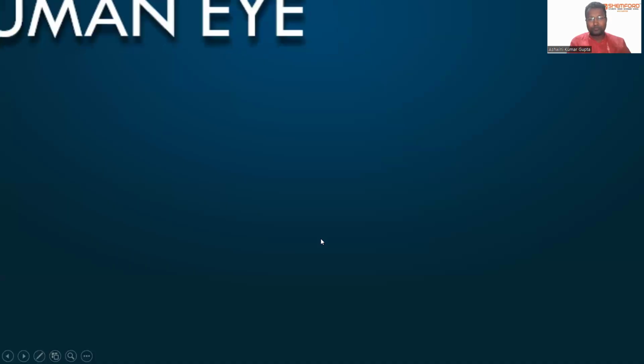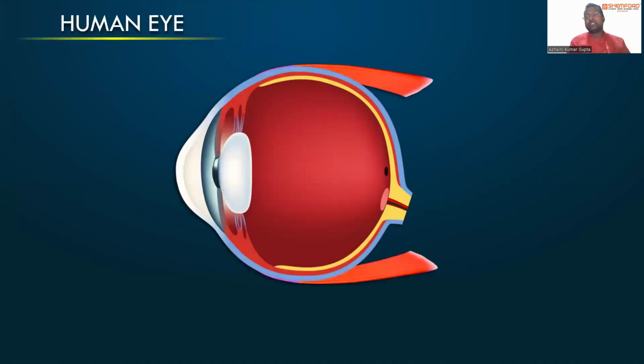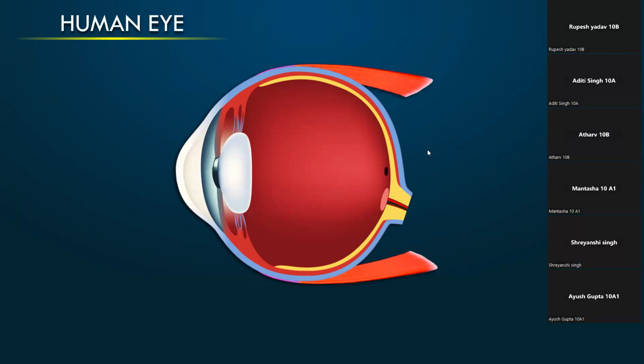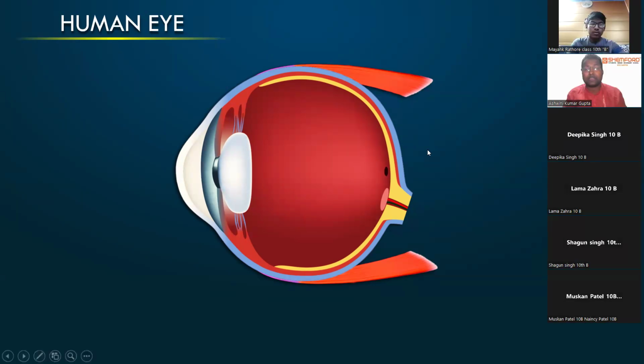Now, today we will be discussing the topic called the human eye, right? See, the human eye is one of the most sensitive parts of the human body. As we all know, there are five different sense organs: the tongue, eye, ear, nose, and skin, right?